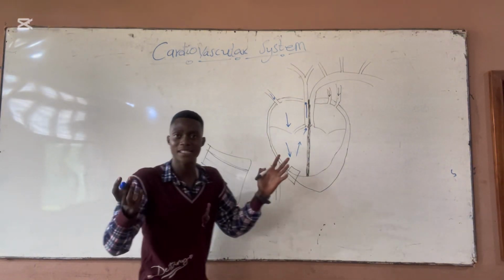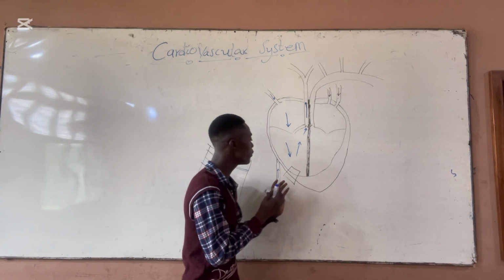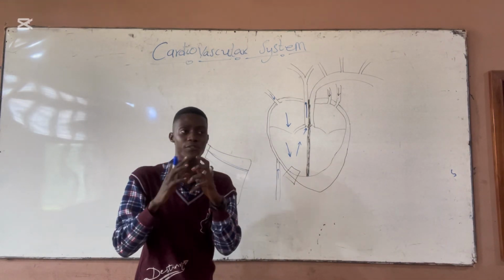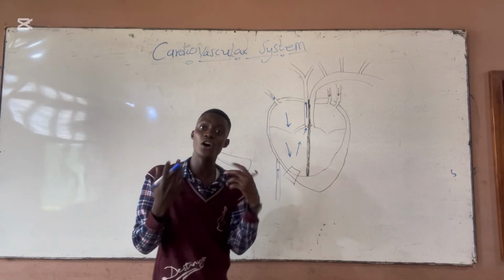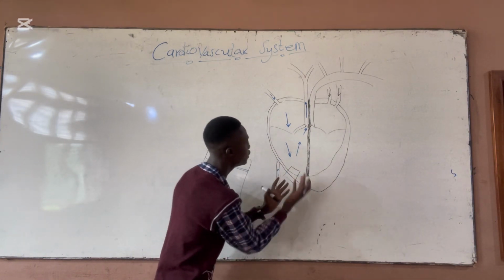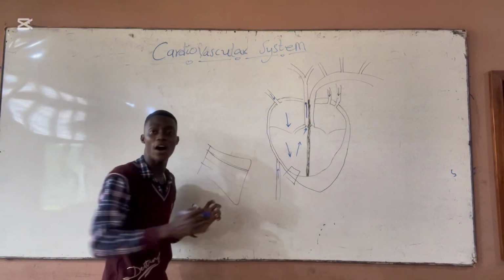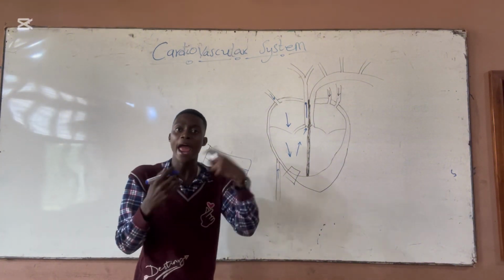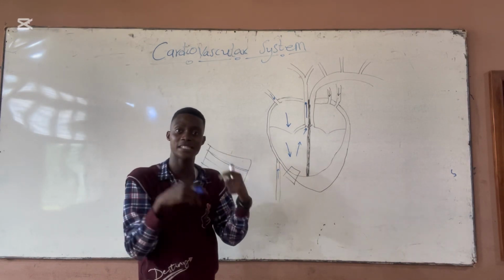So when we take the heart, the tissue of the heart, it has what? Layers. So we know tissues come together to form an organ. Since the heart is an organ, so let's look at the histology of the heart. Now, looking at the histology of the heart has what? Three main layers. So the innermost layer of the heart is known as the endocardium. Endo means inside and cardium means the heart. So the innermost layer of the heart is endocardium.